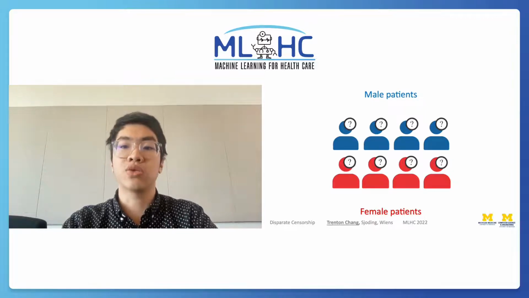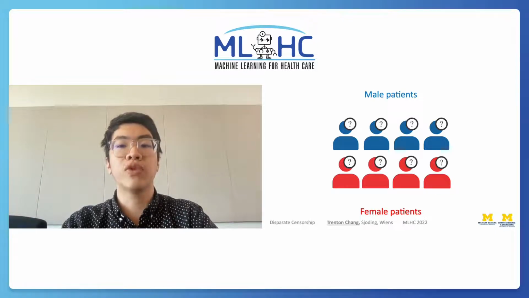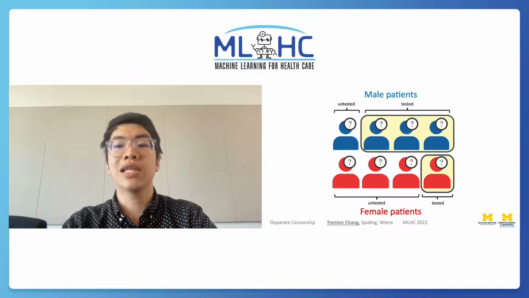If we had infinite resources and perfect tests, we'd just test everyone and find out if every patient was having a heart attack. But we live in a world of resource constraints and imperfect tests. Ultimately, whether or not someone receives a test might come down to clinical judgment. Hypothetically, let's say 75% of male patients are given cardiac stress tests, while 25% of female patients are tested. This testing disparity is on the extreme side for illustration, but testing disparities do exist in a variety of diagnostic and laboratory tests in clinical care today.